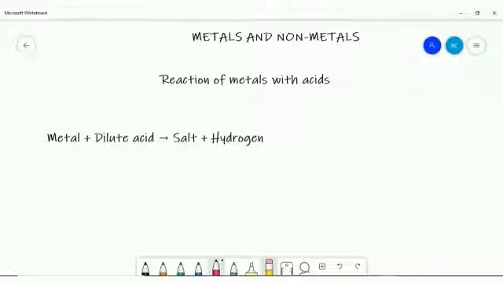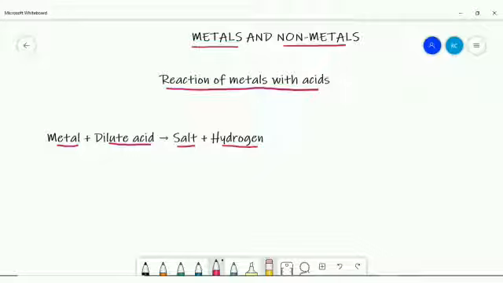Today we will be discussing the lesson metals and non-metals, and the topic is reaction of metals with acids. Reactive metals displace hydrogen gas from acids such as dilute hydrochloric acid or dilute sulfuric acid. Highly reactive metals such as sodium, potassium, calcium, and the slightly less reactive ones like magnesium, aluminium, zinc, iron, and lead, they react with the dilute acids to form their corresponding metal salt and hydrogen gas. So we can write the equation as metal plus dilute acid will give metal salt and hydrogen gas.